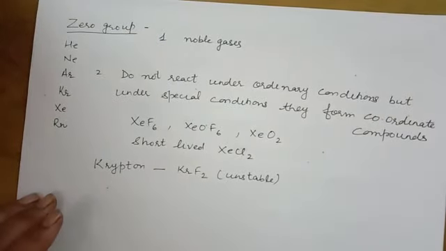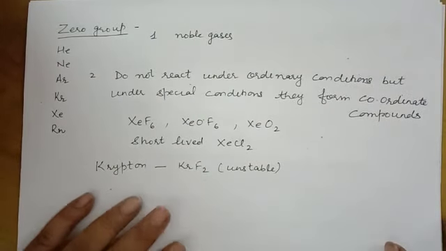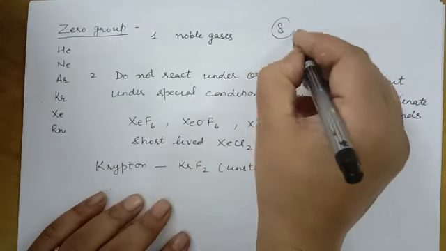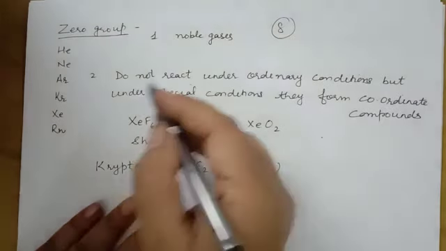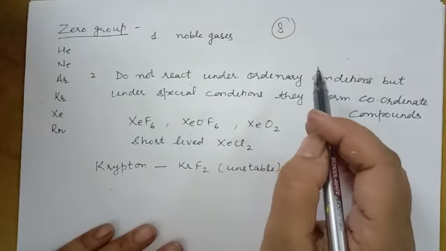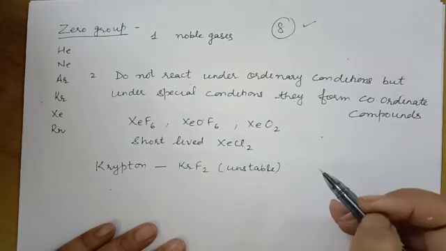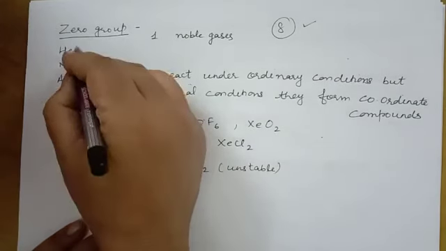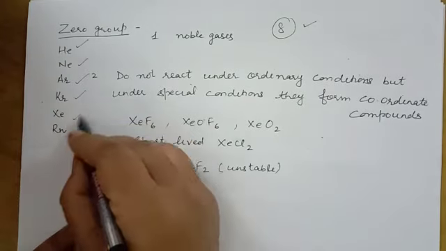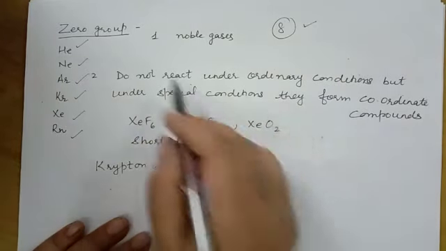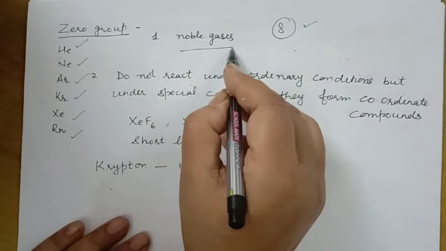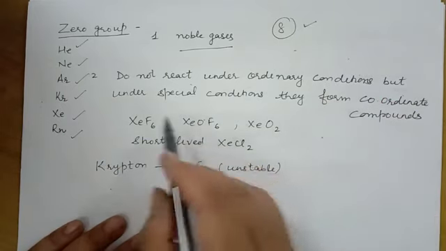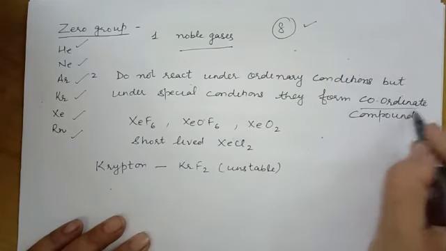The last important group is the zero group, or we call it the group of noble gases or inert gases. This group is group 8. The atoms of these elements have a completely filled last shell, that means 8 electrons in the outermost shell, so they do not react, and we call them inert gases. For example, helium, neon, argon, krypton, xenon and radon. They are known as noble gases as they do not react under ordinary conditions, but under special conditions they form coordinate bonds.